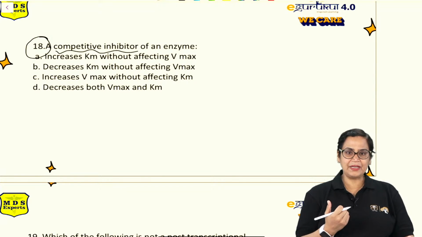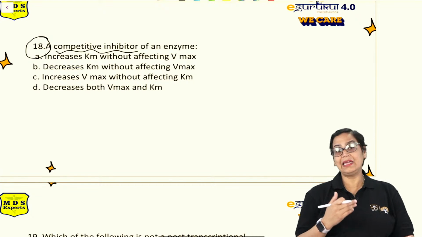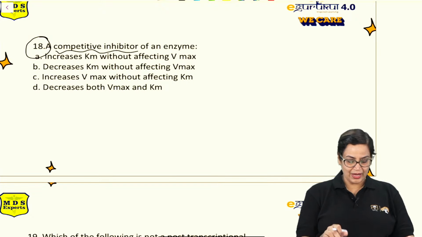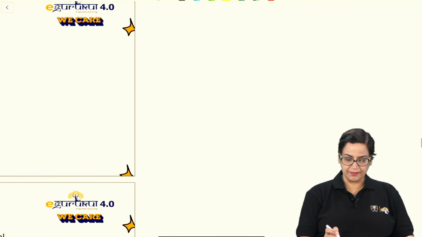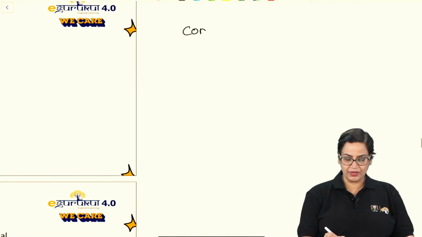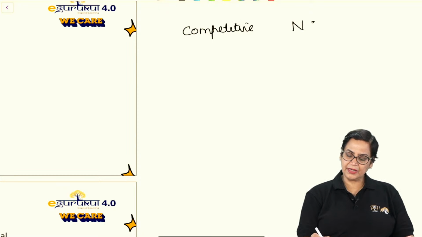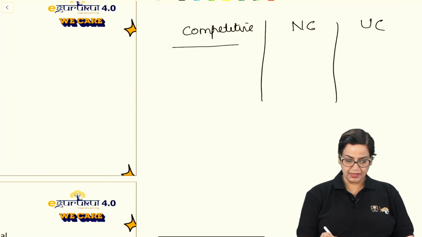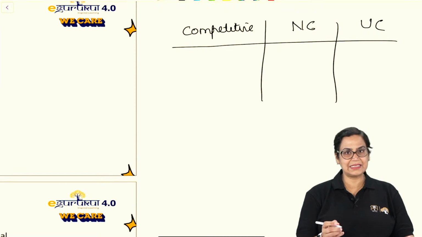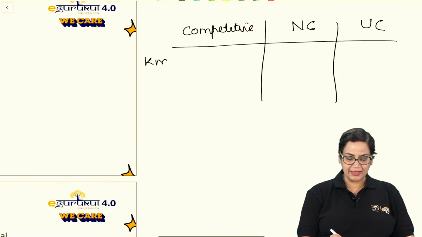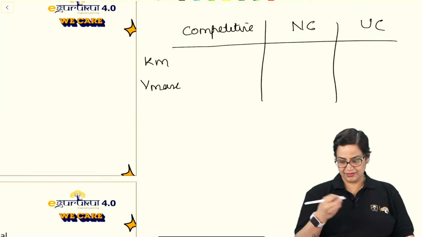Whenever we talk of competitive, competition is there. Competition किसमें है? Between the inhibitor and the substrate. So I'll just make a flow chart and write it here. See, 3 types of inhibition are there: competitive, non-competitive and uncompetitive. Yes, correct. Your answer is correct, Jyoti. It's A. So if we talk about Km and Vmax, these are the 2 things which are changed.